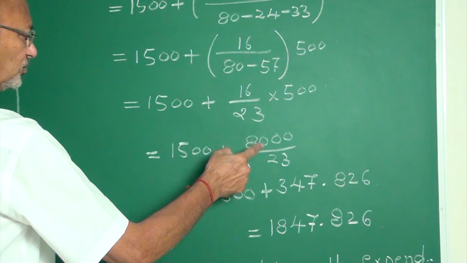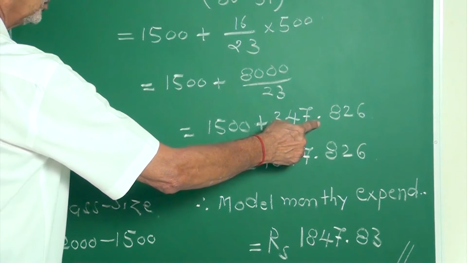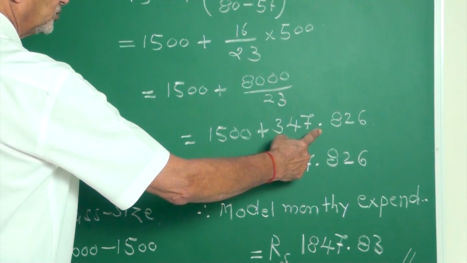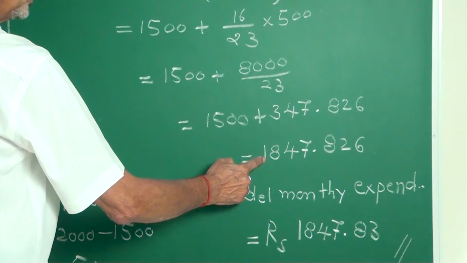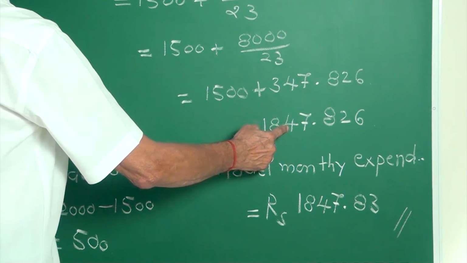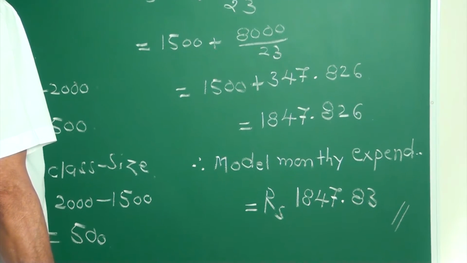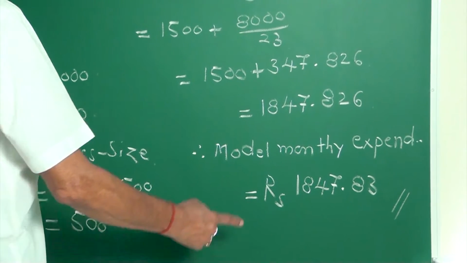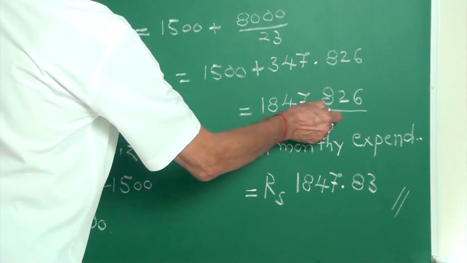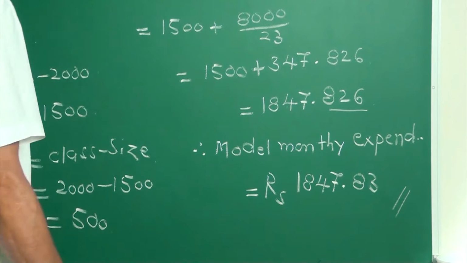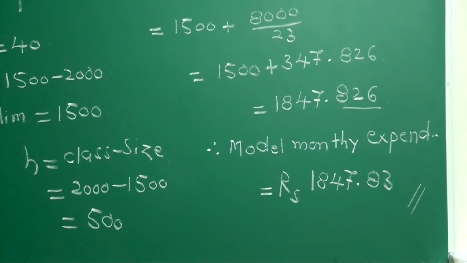Again, prime number, so you have to divide. This gives 347.826. Addition: 1500 plus 347.826 is 1847.826. Therefore, the modal monthly expenditure is rupees 1847 and 83 paisa.